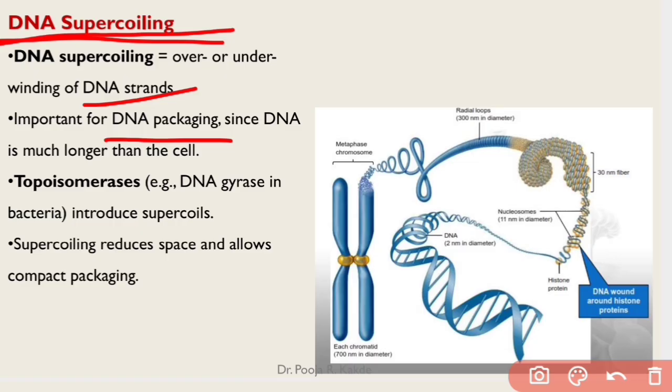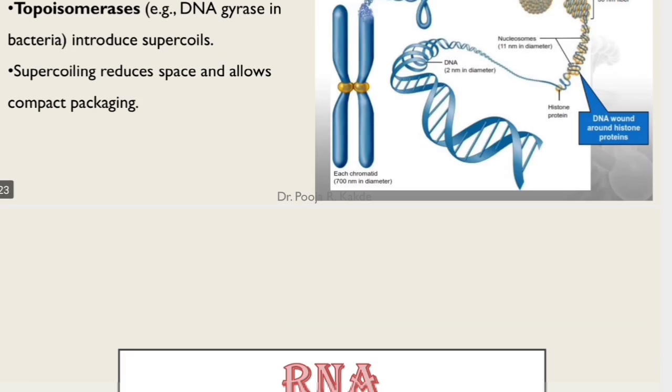Topoisomerases are enzymes, a class of enzymes which contains enzymes like DNA gyrases in bacteria, which are responsible for supercoiling of DNA. As a result, supercoiling reduces space and allows compact packaging of DNA inside a bacterial cell.